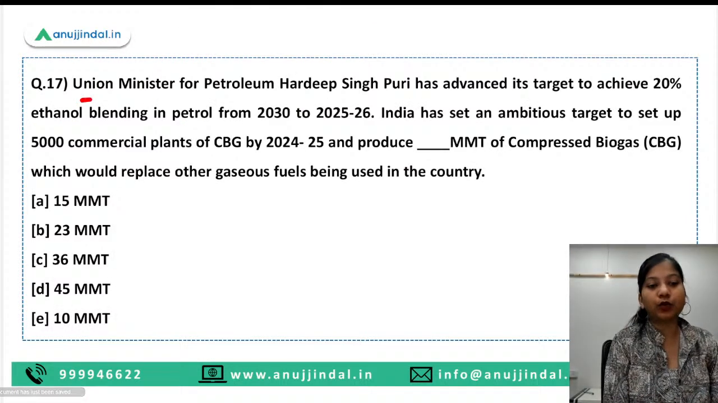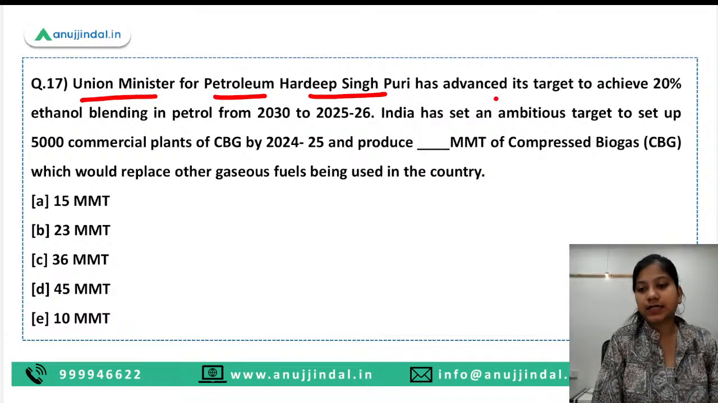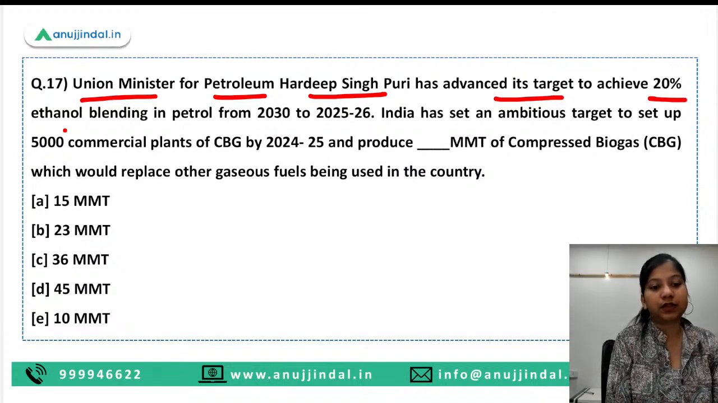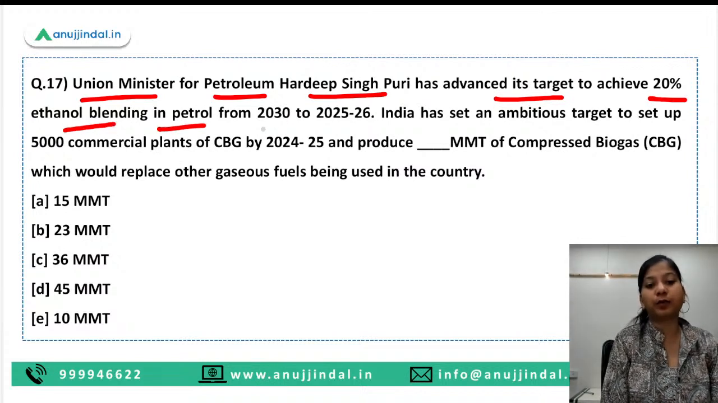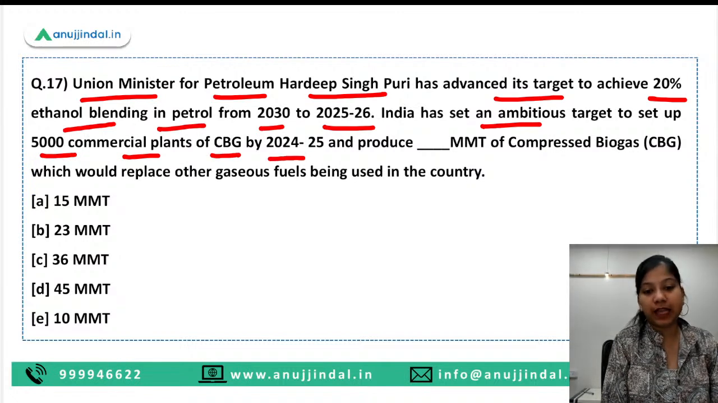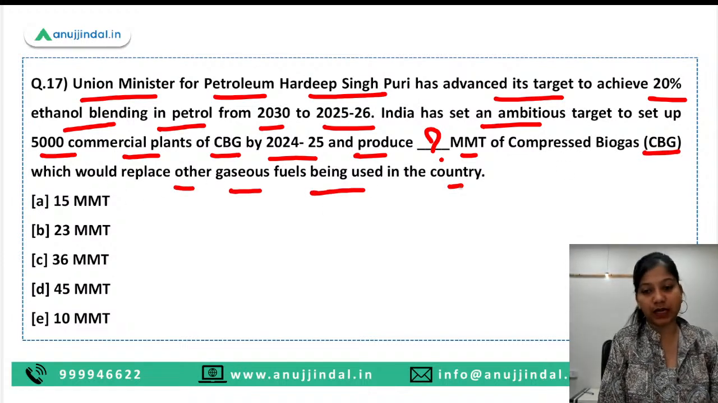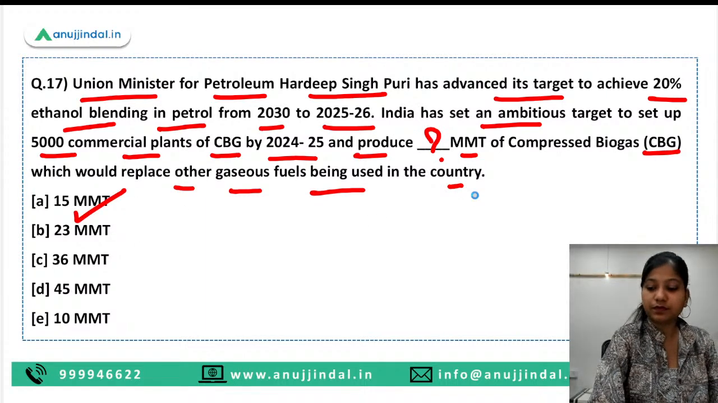Okay, moving ahead, Union Minister for Petroleum Hardeep Singh Puri has advanced the target of achieving 20% ethanol blending in petrol from 2030 to FY26. India has set an ambitious target to set up 5,000 commercial plants of compressed biogas by FY25 and produce dash million metric tons of CBG, which would replace other gaseous fuels being used in the country. So what is the right answer? The right answer is 15 million metric tons.